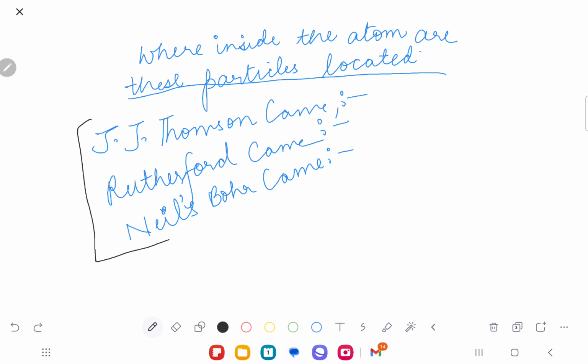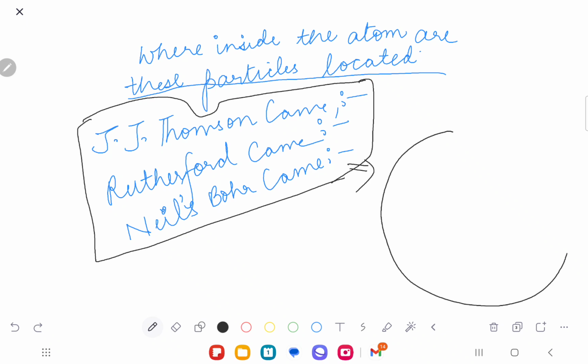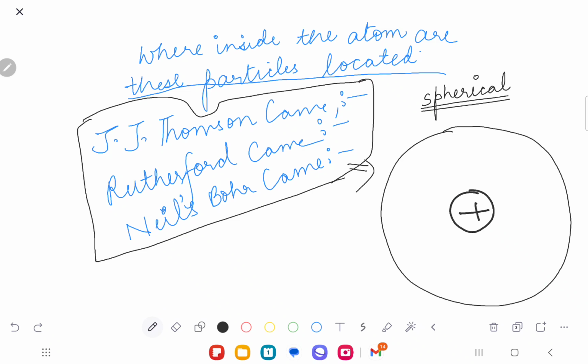When these scientists came, they told us that the atom is spherical, like a ball. And inside the atom, there is this nucleus. There is a center. And inside the center, what is lying?